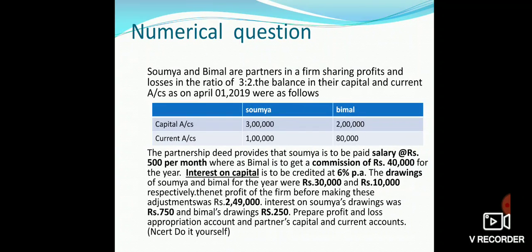The net profit of the firm before making these adjustments was given as rupees 2,49,000. Interest on Soumya's drawings was rupees 750 and Bimal's drawings rupees 250. Prepare profit and loss appropriation account and partners' capital account and current account.